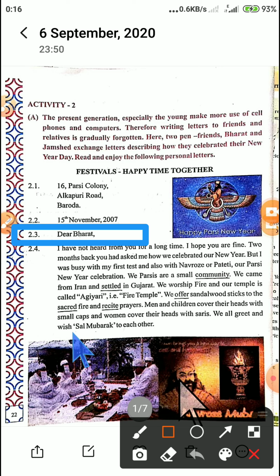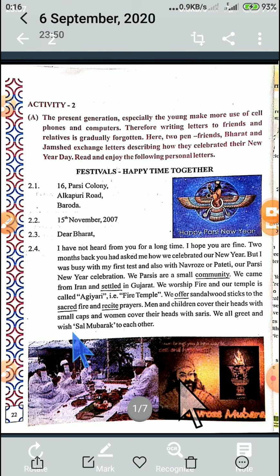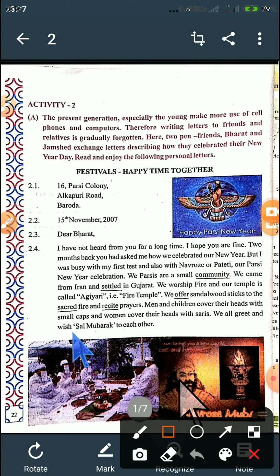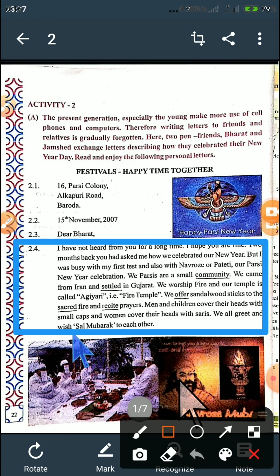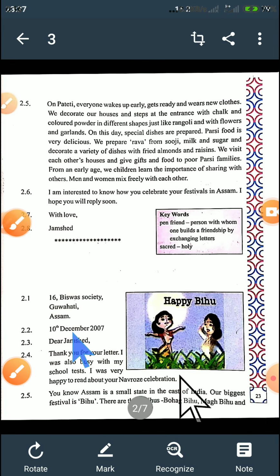Dear Bharat, that is called the salutation, right? The greeting. To whom we are going to send the letter, that is Dear Bharat. Did you understand, students? Okay. Now we proceed further, students. The main text. The main text is 2.4 and 2.5. Now see 2.4. This whole part, students, it is the main text 2.4. Got it? Okay. Now we proceed to 2.5.